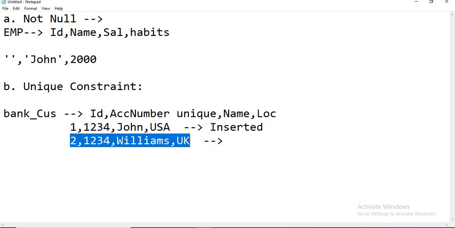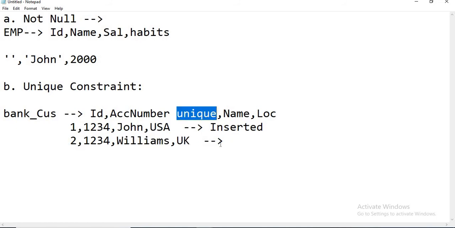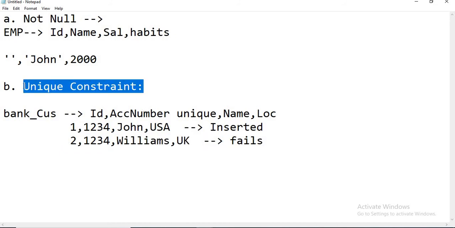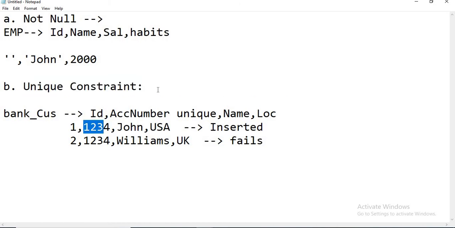It fails, saying that the particular account number already exists. It doesn't insert. So that time the engineer will go and see what the error is. He will identify that the account number cannot be duplicated in a particular table. So unique is nothing but you cannot keep duplicates in the same column of a particular table. One value can come only one time.